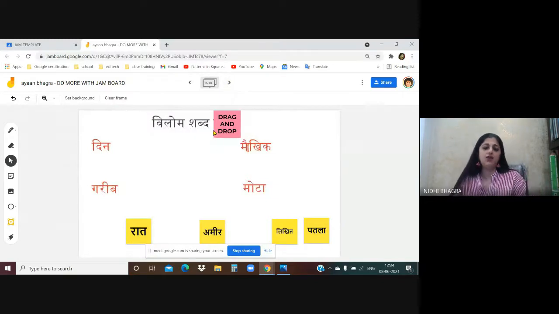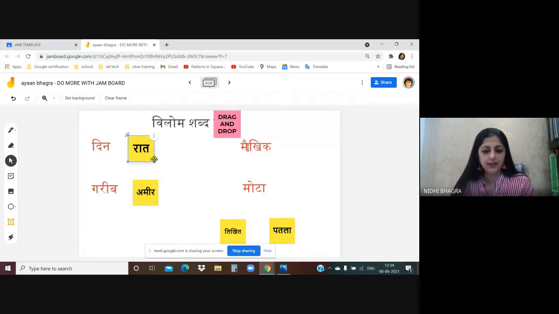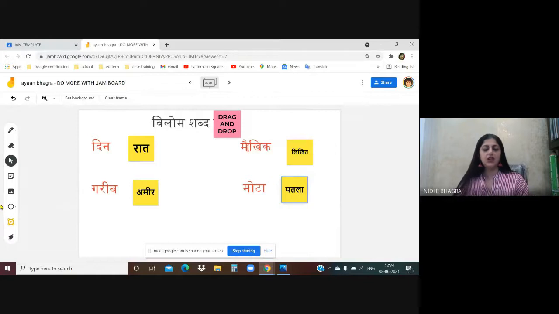Now, drag and drop, Vilom Shabd. They will be all shuffled up. This will be all shuffled up, and then here the child will just drag and drop. This way, the child will drag and drop and write down Vilom Shabd.